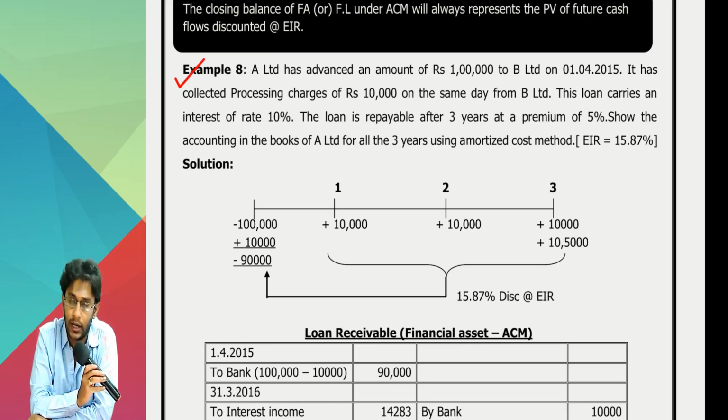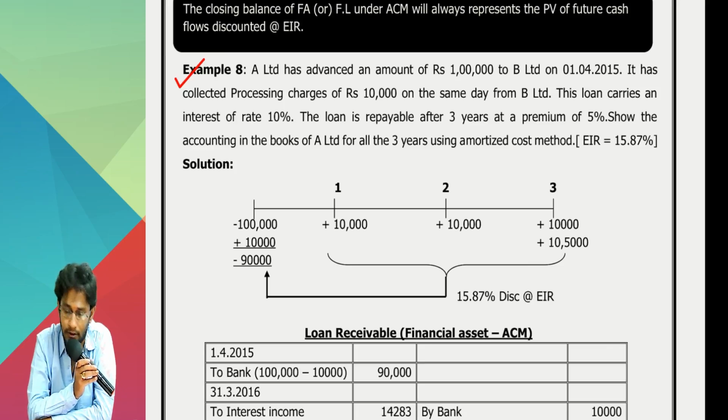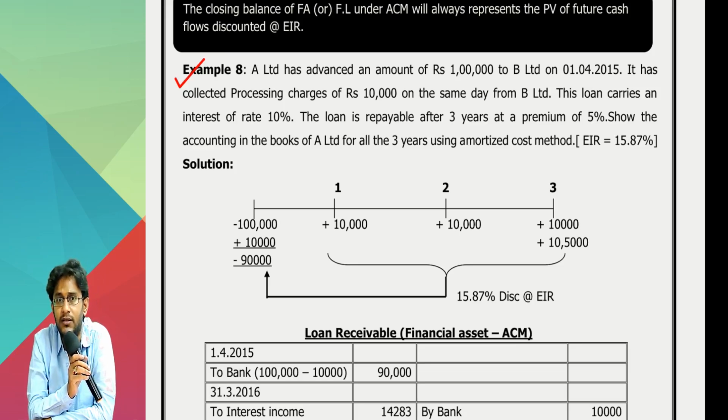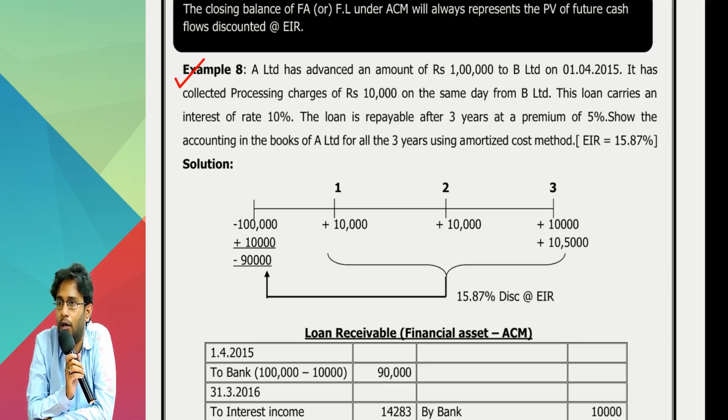A Limited has advanced an amount of rupees 1 lakh to B Limited on 1/4/2015. It has collected processing charges of 10,000 on the same day from B Limited. This loan carries an interest rate of 10% and the loan is repayable after 3 years at a premium of 5%. Show the accounting in the books of A Limited for all the 3 years using ACM. The question itself is telling you apply ACM. Brackets, so he also tells you that EIR is equal to 15.87%.